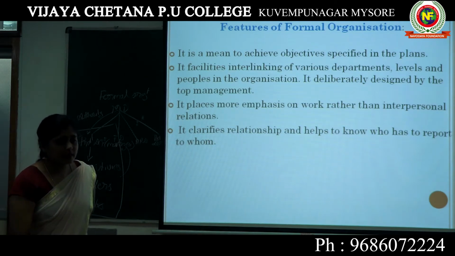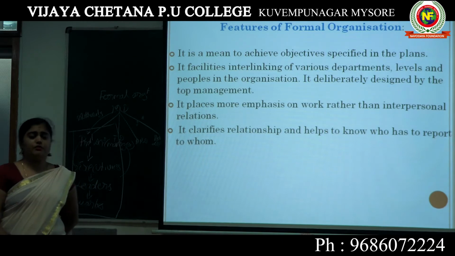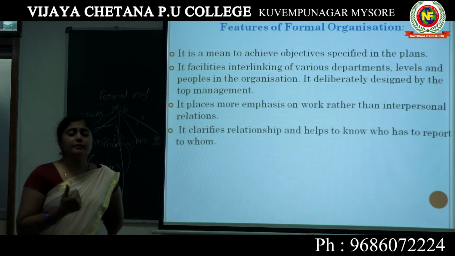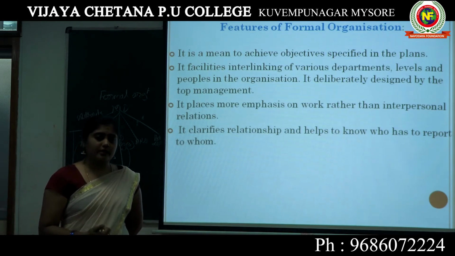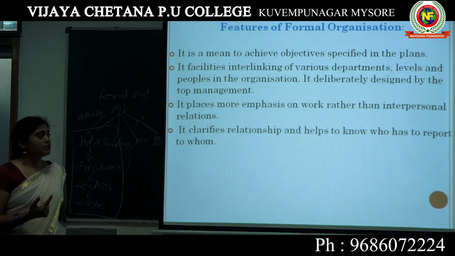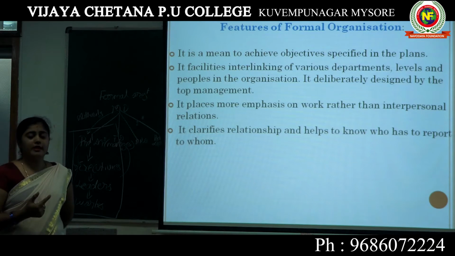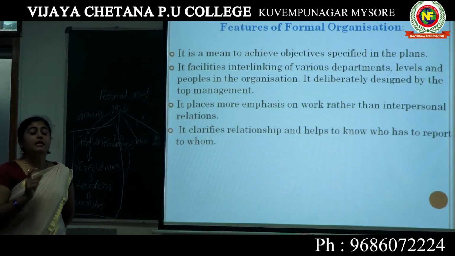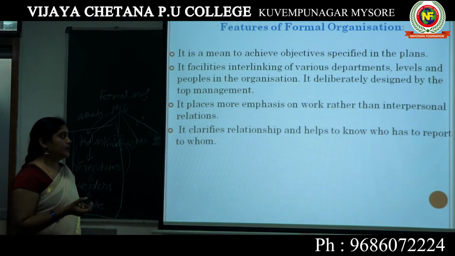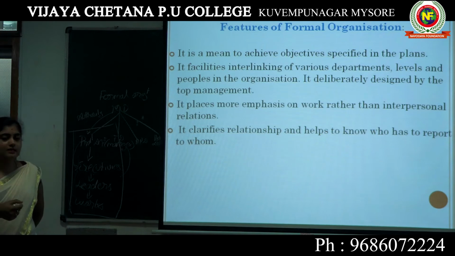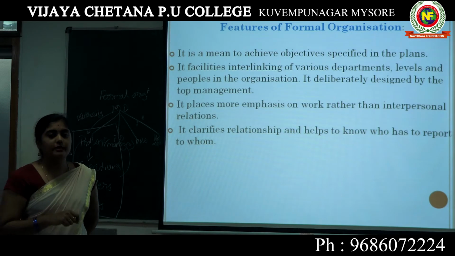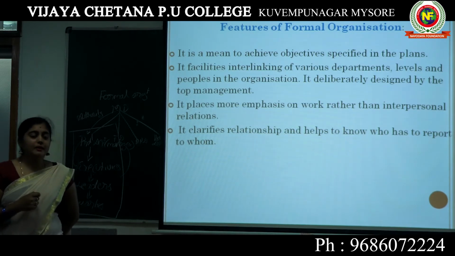In simple words, the formal organization is built or framed for the purpose of achieving the plans or objectives of the organization. The second thing is that it creates good relationships in the organization and provides the link from department to department, level to level or person to person. This formal organization is framed or designed by the top level management.